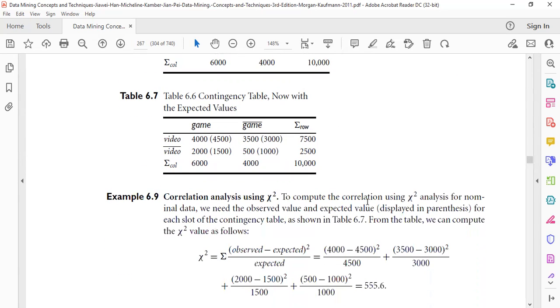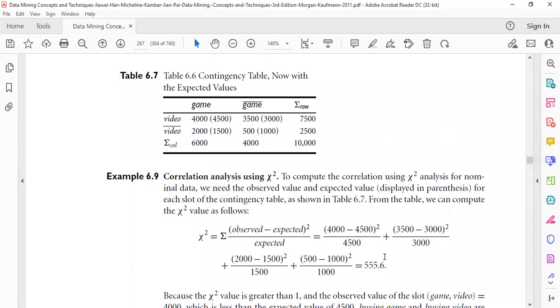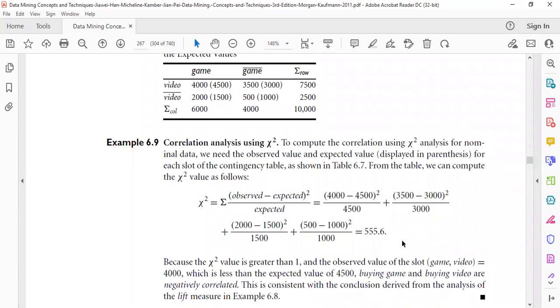Once these expected values are calculated, we put them into the chi-square formula, which is observed minus expected, squared, divided by expected. Here 4,000 is the observed value and 4,500 is the expected value. We square the difference and divide by the expected value, 4,500. Similarly, we do this for all the items and add them up, and this value comes out to be 555.6.